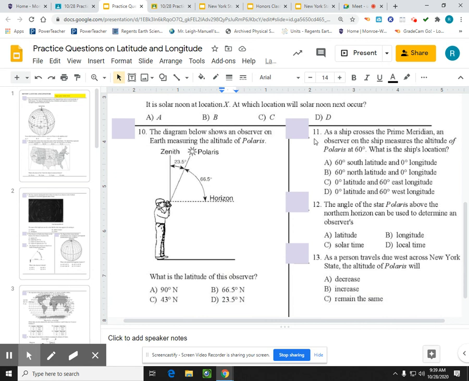Okay, the diagram below shows an observer on Earth measuring the altitude of Polaris. Their measurement should always be off the horizon, so 66.5 degrees north is the right answer.